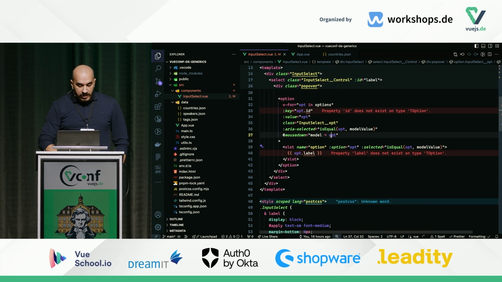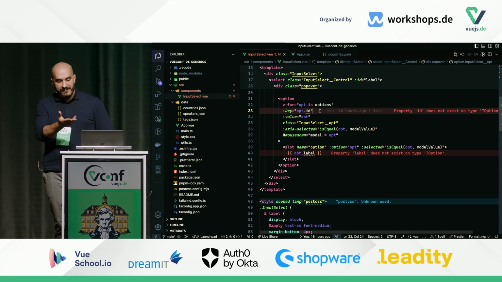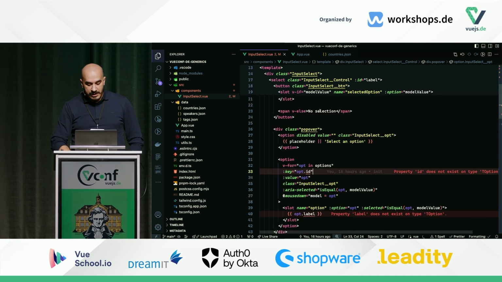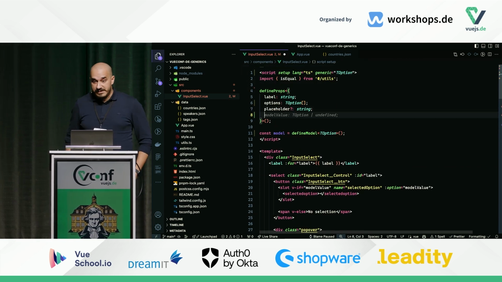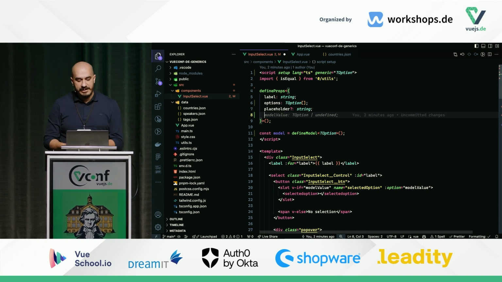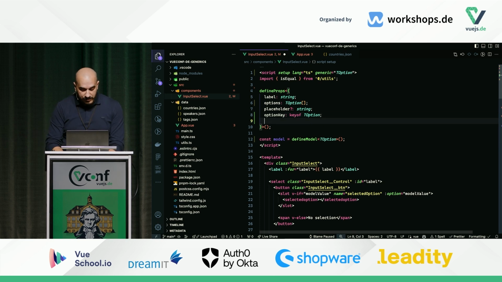So let's try to fix first the key issue and the label issue. Because we want our component to be generic, we can't rely on having these two here, because it's unclear. It doesn't know how to fetch them. So libraries would do something similar to this. It would let you tell it how it can extract the key and how it can extract the label. So you can do that with maybe define an option key property, and that would be a key of the option. And then you can do the same thing, an option label, and that should be a key of T-option.